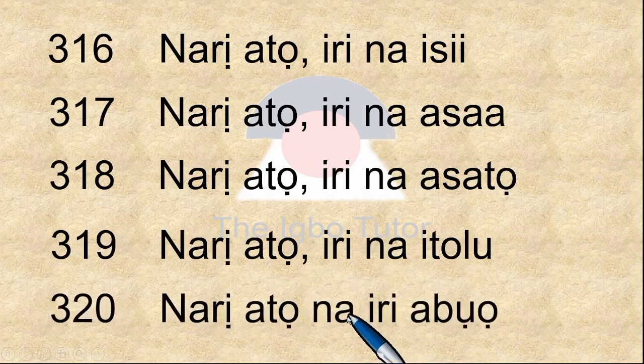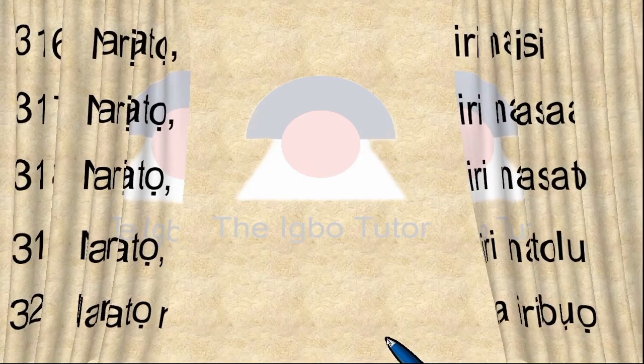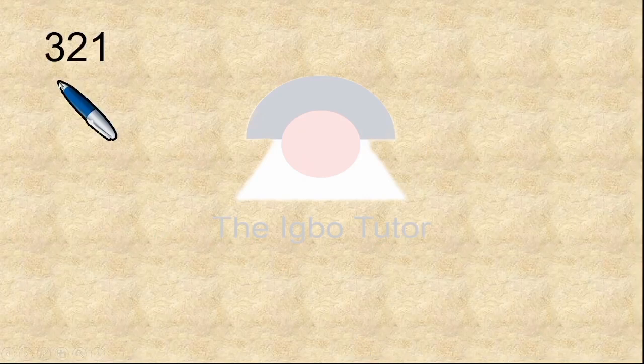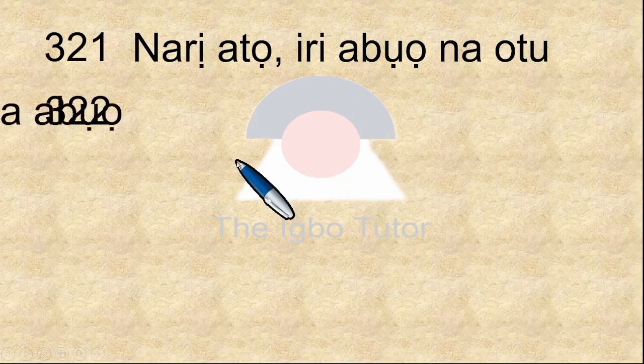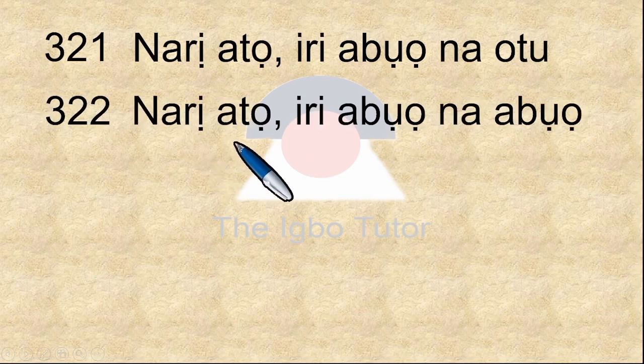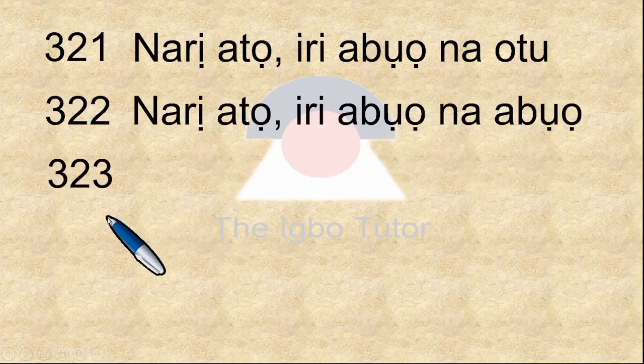And then 320 is narị atọ na iri abụọ. Narị atọ, 300, and na iri, 10 in two places, iri abụọ, 20. Move on. First in this 20 series is 321, which is narị atọ iri abụọ na otu. 322, narị atọ iri abụọ na abụọ, 322.